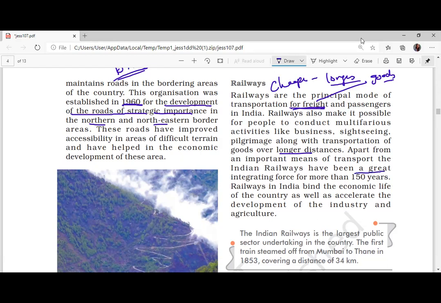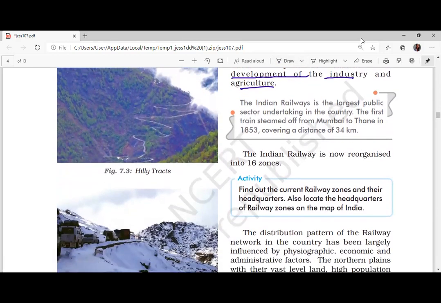Write down: railways have been a great integrating force. They accelerate the development of the country, agriculture, industries, all this.